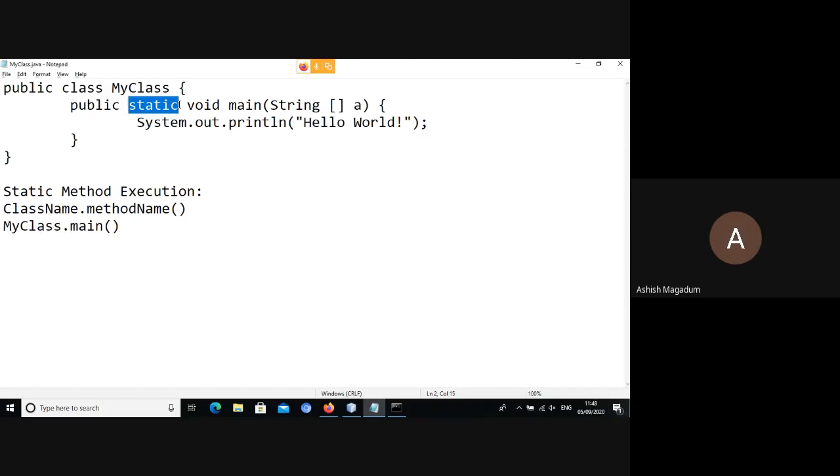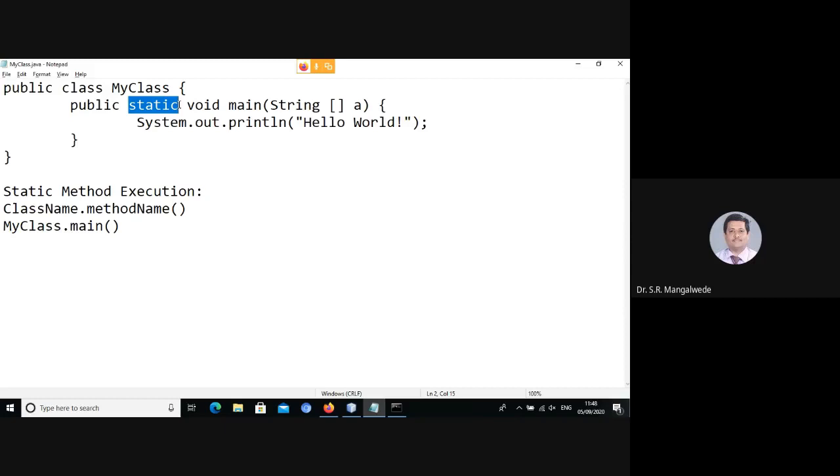Well, main is a method, either a normal member function or a static member function.